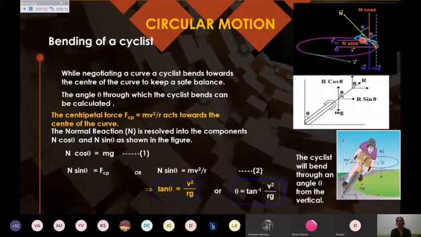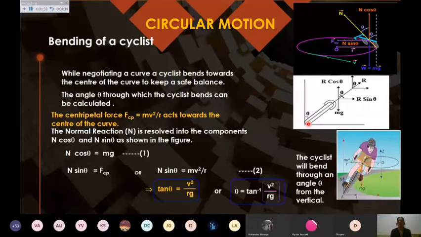So while taking a curve, what should be the angle by which the cyclist should bend? Bending of the cyclist is recommended simply to avoid the accident, because it helps you to maintain the balance.